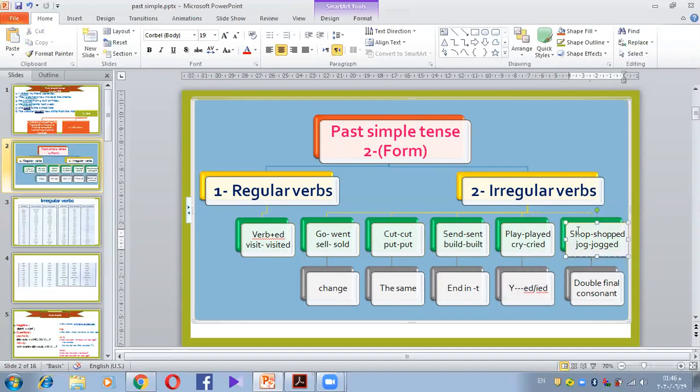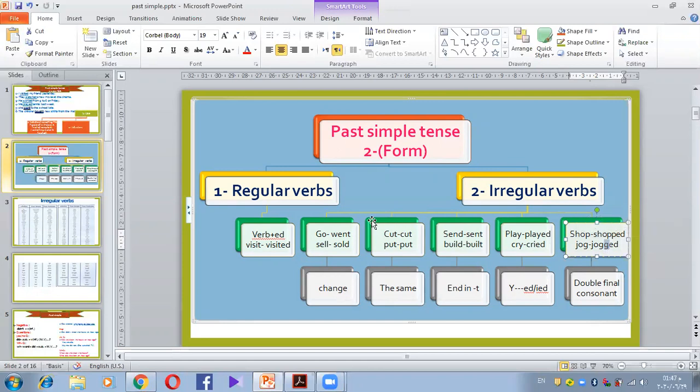Another rule is that if you have a CVC word, consonant, vowel, consonant, or a word that ends in CVC, shop, for example, the sh is a consonant, the o is a vowel, and then the p is a consonant. What do we do in this case? Double the final consonant. So we add ed, but before the ed we double the final consonant, which is the p in this case. Jogged, the same, jogged. So we double the g in this case. So these are the different forms of the irregular.